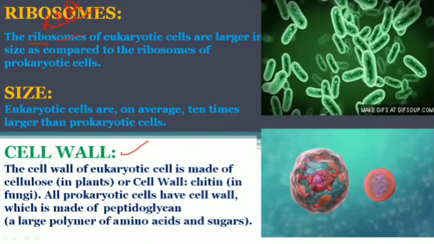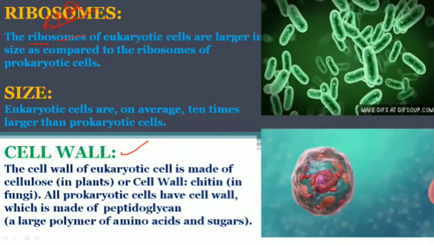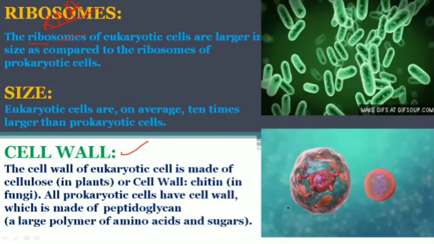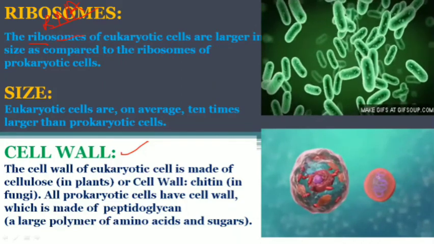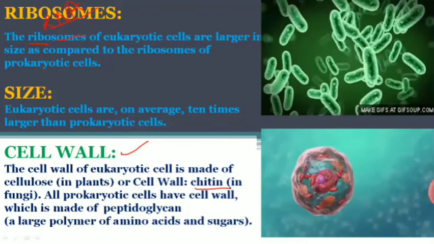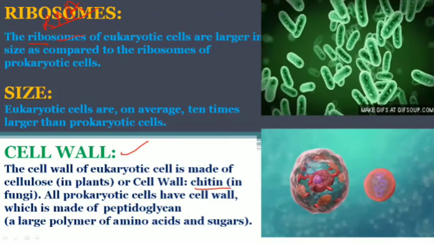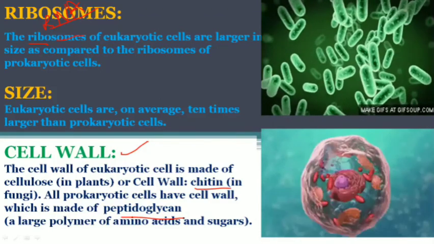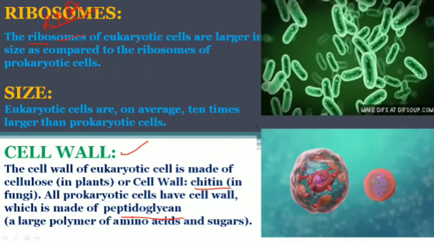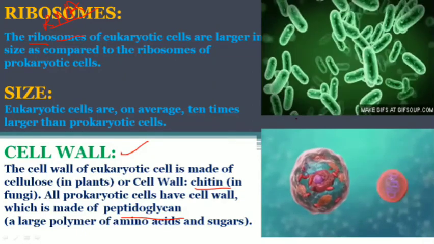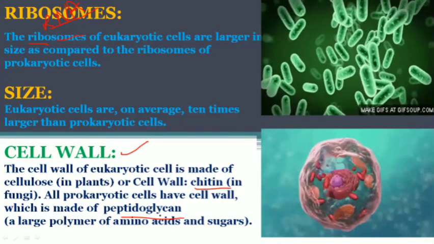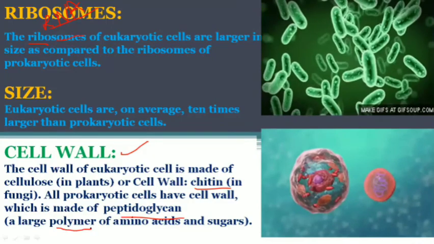Let's talk about the cell wall. The cell wall of a eukaryotic cell is made up of cellulose, like in plants, or the cell wall in fungi is made up of chitin. Fungi are also eukaryotic. But in prokaryotes, the cell wall is made up of peptidoglycan, like in bacteria. You can see lots of bacteria here, which are prokaryotic in nature. And peptidoglycan is a polymer.